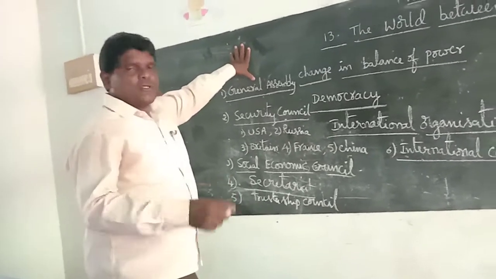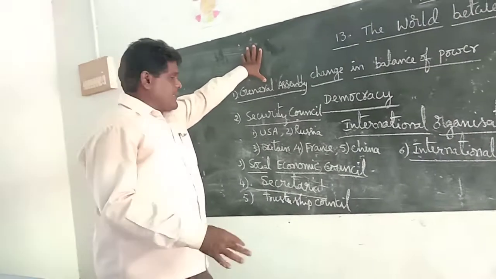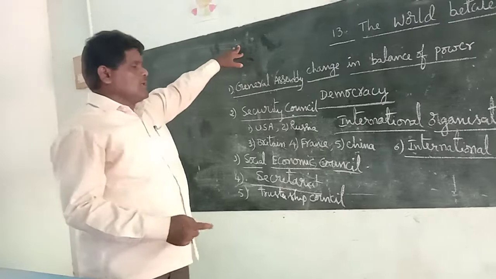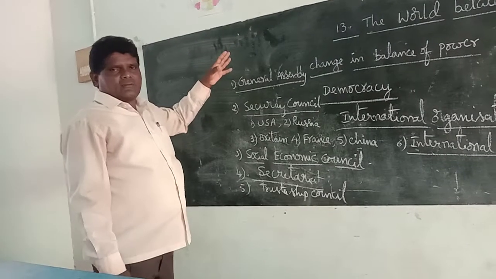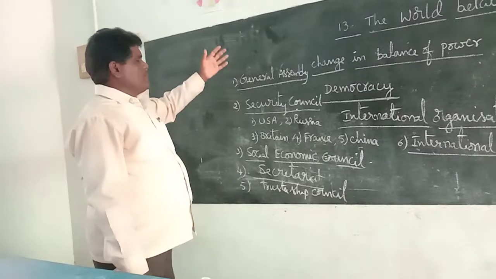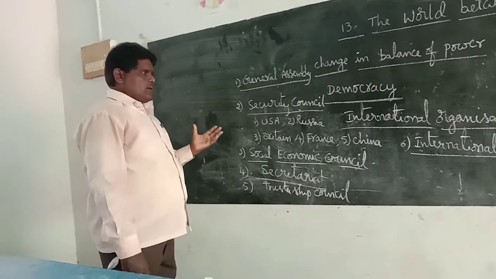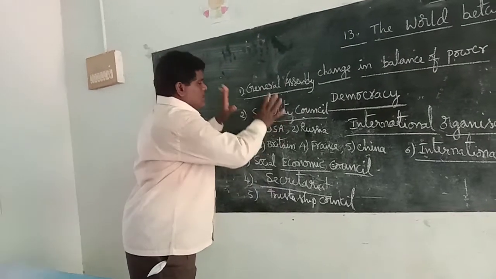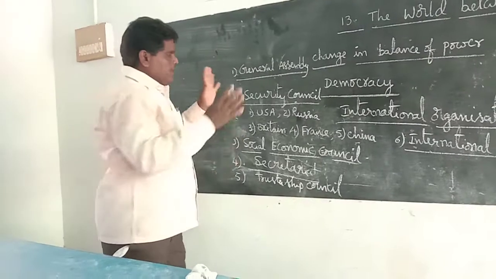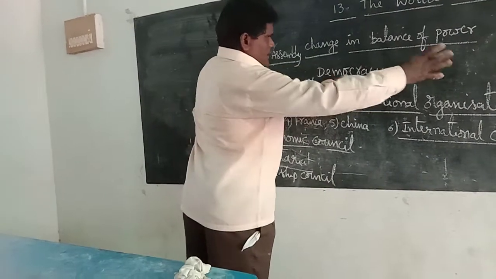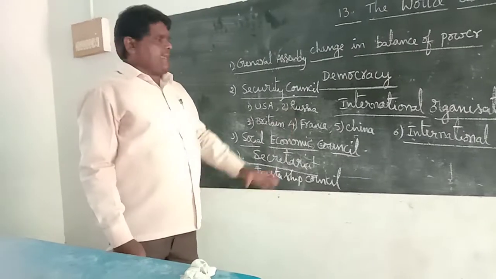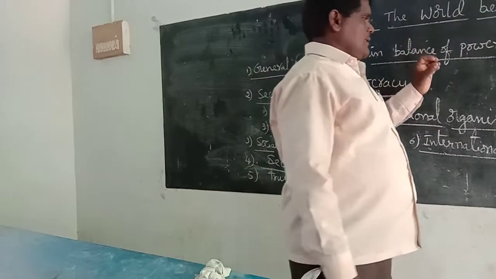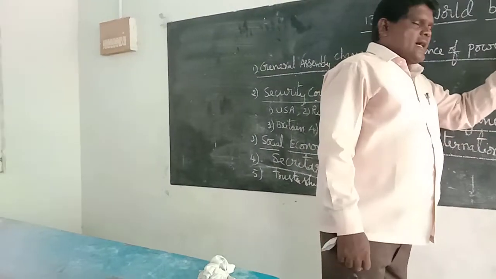Any problem, suppose human rights, social development programs, economic development programs, so many independence movements, whatever it may be, so many things are implemented, followed by the UNO. There are 6 organs there, and the very important organ is the Security Council. It is the role of the UNO. The UNO, the United Nations Organization, was established after the Second World War.